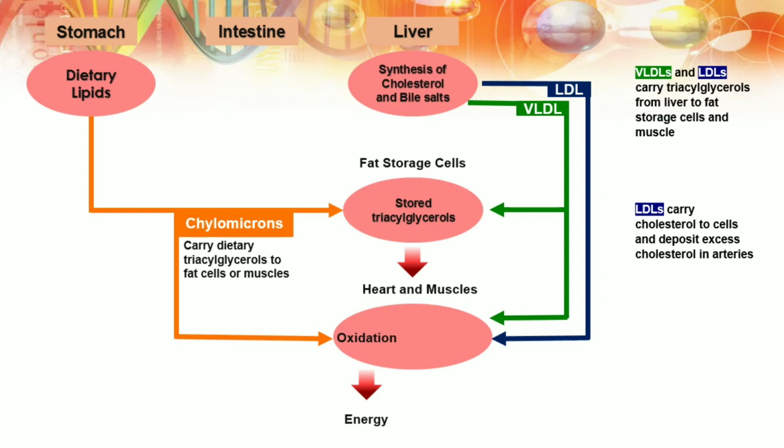Triglycerides are hydrolyzed and removed by lipoprotein lipase, resulting in free fatty acids for storage in adipose tissue or oxidation in cardiac tissue or muscle. The remnants of hydrolysis are IDL, or intermediate density lipoproteins, which can be transported to the liver or converted into LDL, or low density lipoproteins.